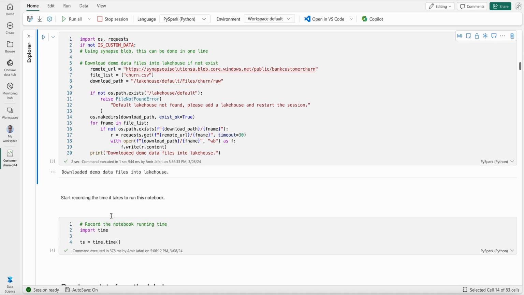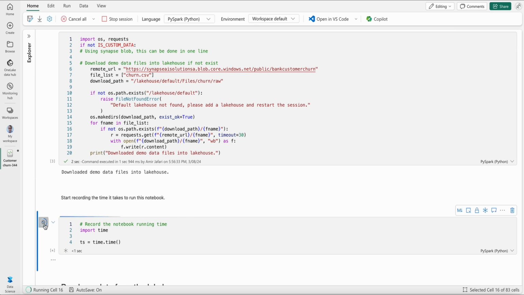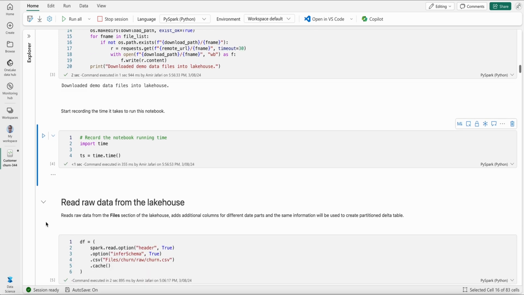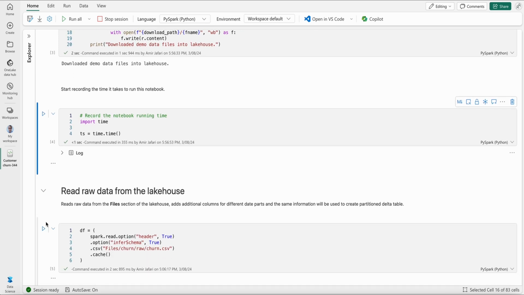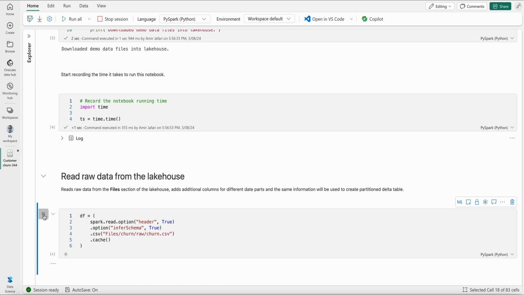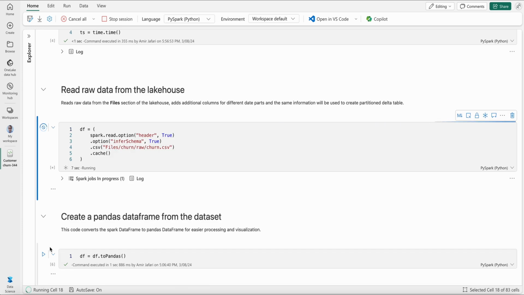It's great. We can also measure the time it takes to run the notebook. It will take a little longer here because we're going step by step through some explanations, but it always helps to measure how long it takes to run a sample or a notebook. Okay, so as I mentioned, our data is in our lakehouse. So we're now going to first read our raw data from our lakehouse. I'm going to click on this one. It would be a Spark data frame, and that's fine, there's no problem.